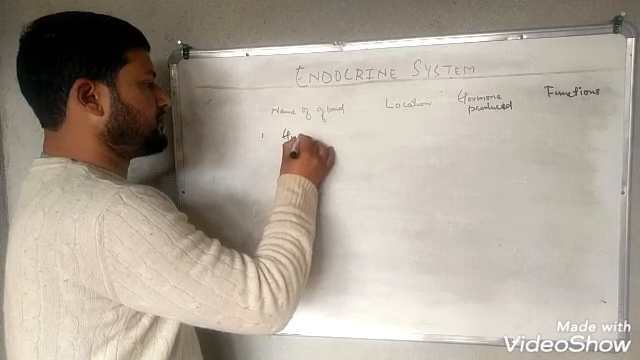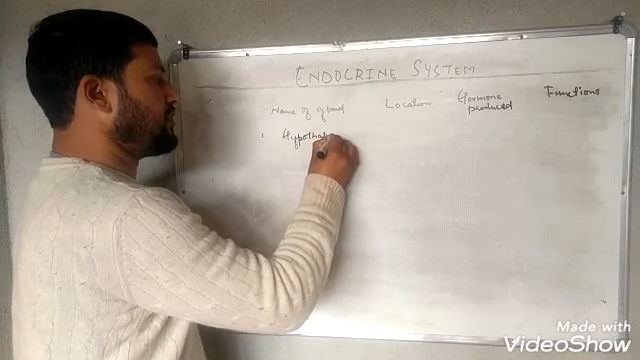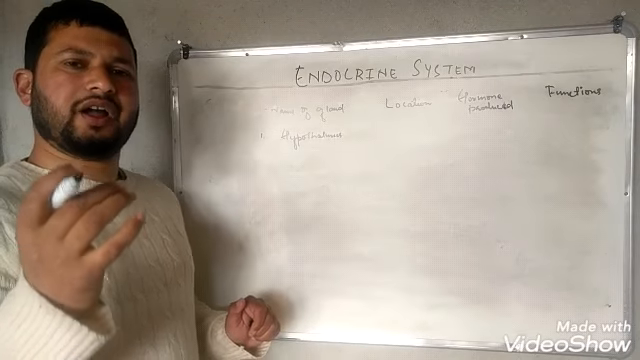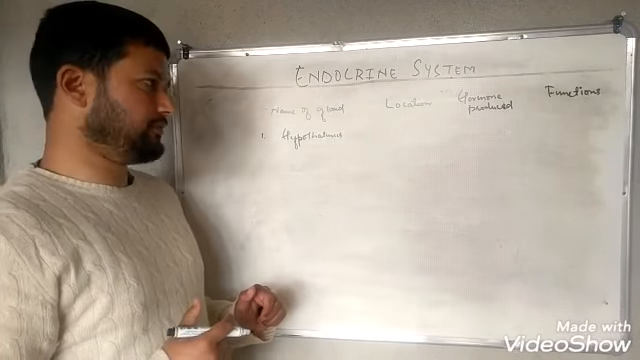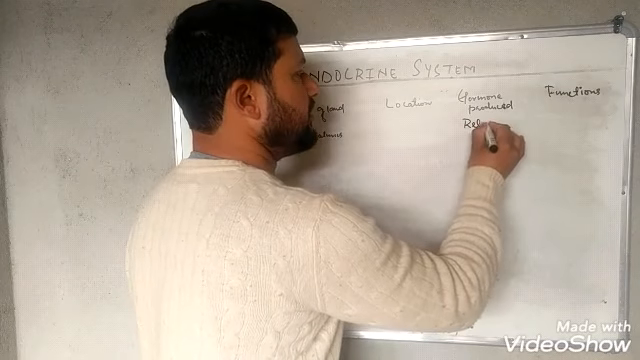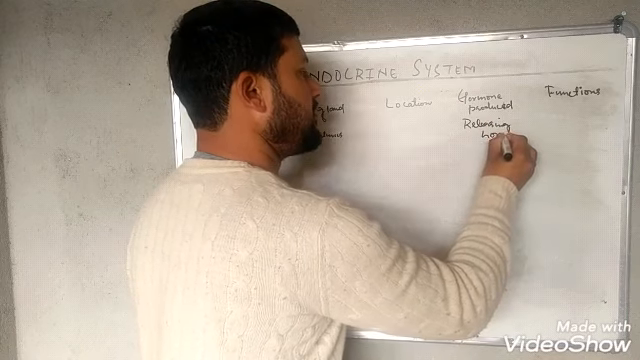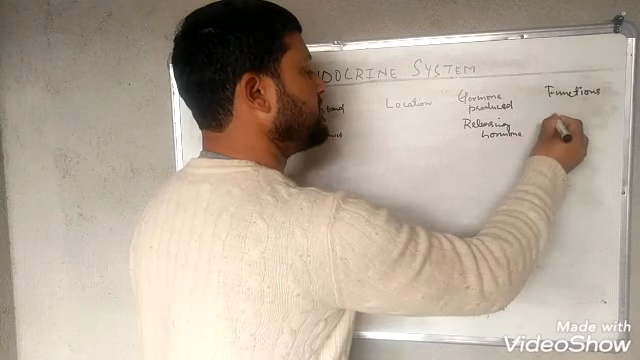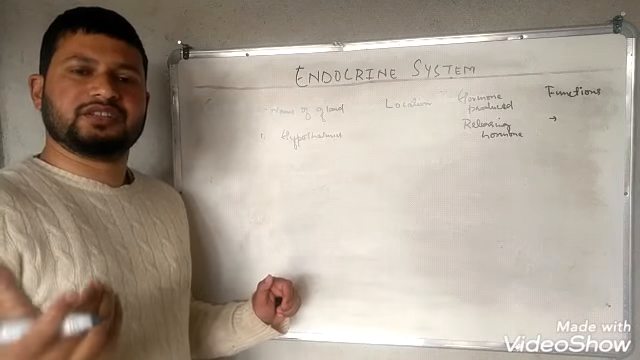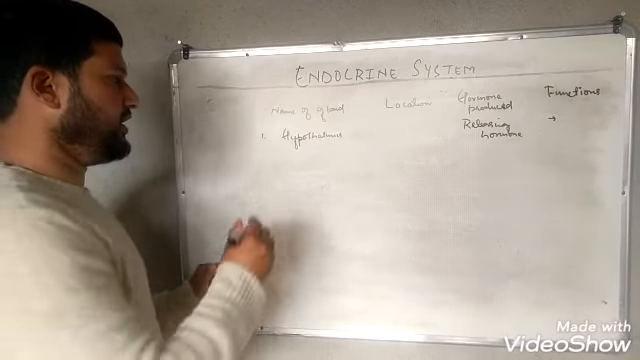Hypothalamus. This gland is located at the base, at the floor of the diencephalon. It produces a hormone, that is the releasing hormone. This releasing hormone's function is to stimulate or regulate the secretions of the pituitary gland.